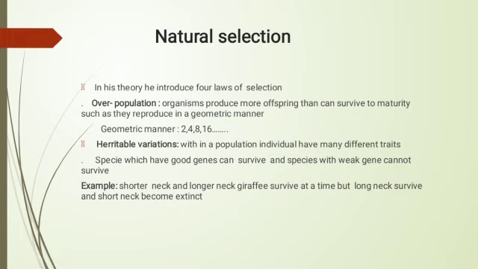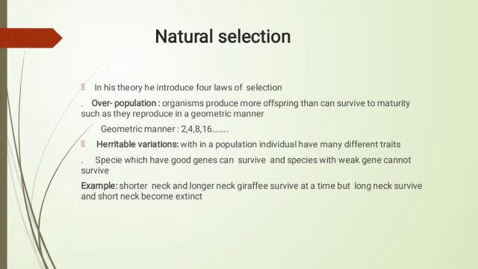The next one is heritable variation. Within a population, individuals have many traits. This means that some individuals have strong genes, some have moderate, and some have weak genes. The best, fittest one who has the strongest genes can survive, because they win the competition for resources.